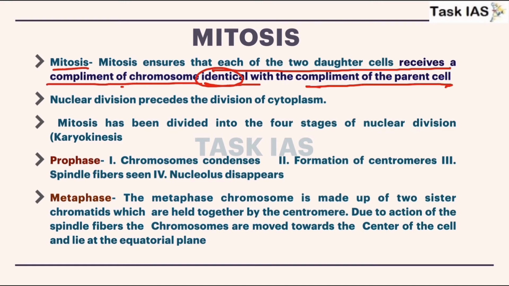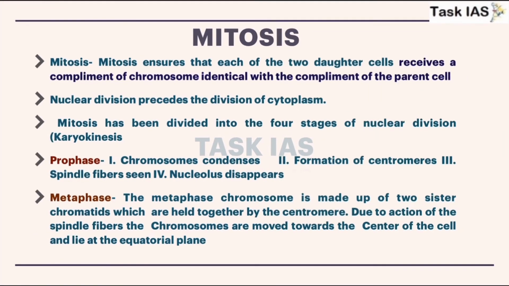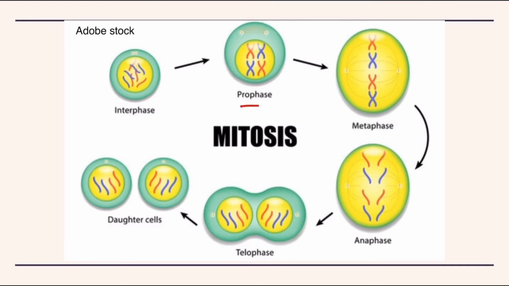So here firstly nuclear division will happen and also the division of cytoplasm. Mitosis has been divided into 4 stages of nuclear division. Now these 4 phases are prophase, metaphase, anaphase and telophase, and this is the preparation phase.